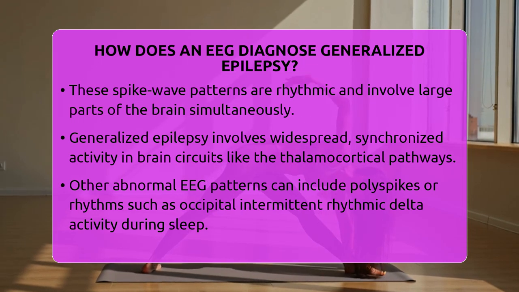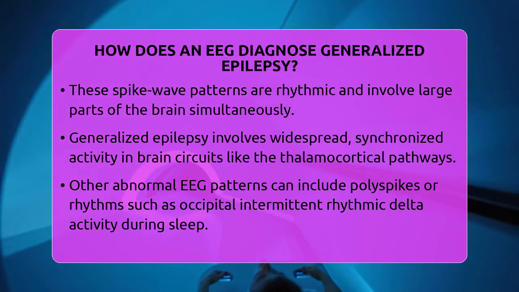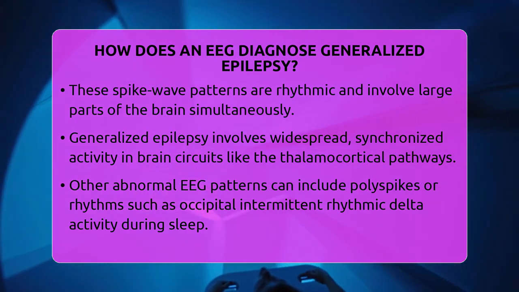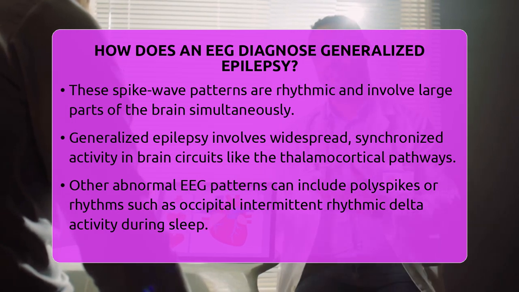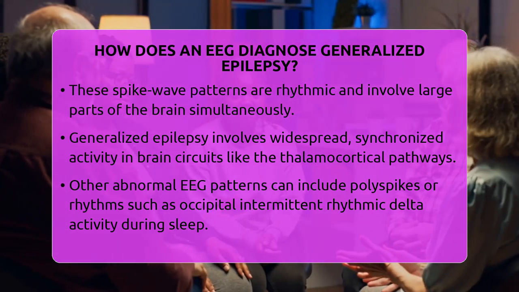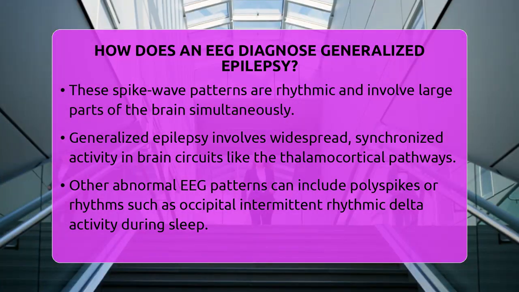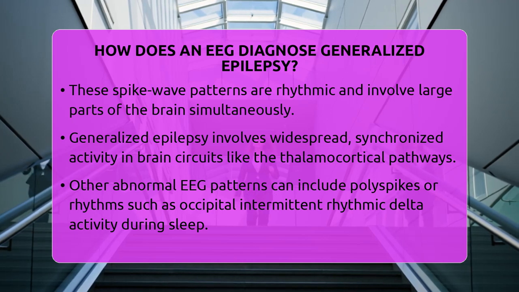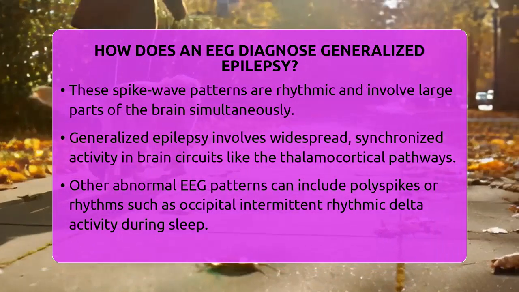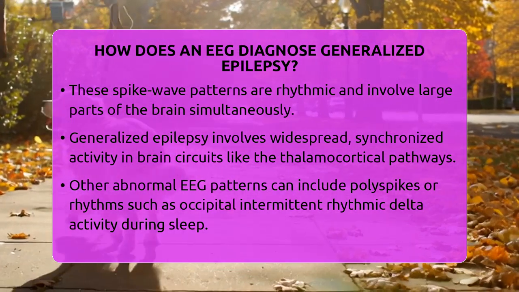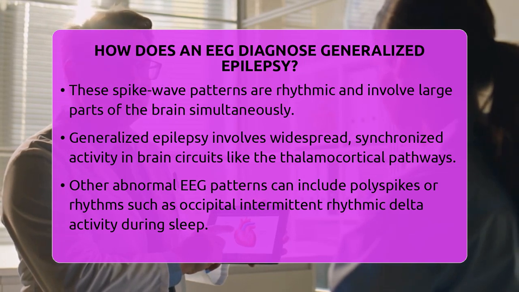Generalized epilepsy involves widespread, synchronized activity across large brain networks, especially in circuits called thalamocortical pathways. This synchronized activity produces the spike wave patterns seen on the EEG. Sometimes, the EEG also shows other abnormal patterns like polyspikes, which are clusters of spikes, or specific rhythms such as occipital intermittent rhythmic delta activity, especially during sleep. The exact patterns can vary depending on the type of epilepsy and whether the person is awake or asleep during the recording.